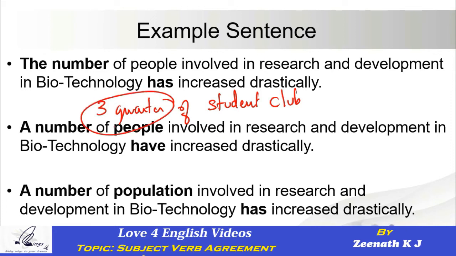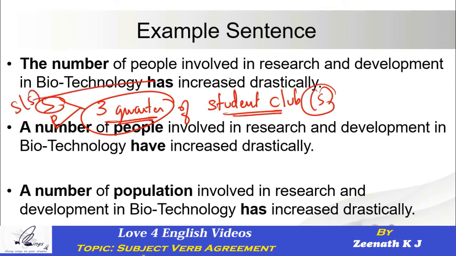But I'm not very sure whether 3/4 is singular or plural. So how do I decide that? By looking at the next word. What is the next word? Student club. Right? So student club is singular or plural? Definitely singular. So as student club is singular, 3/4 also became singular. When the subject is singular, automatically the verb will be singular.